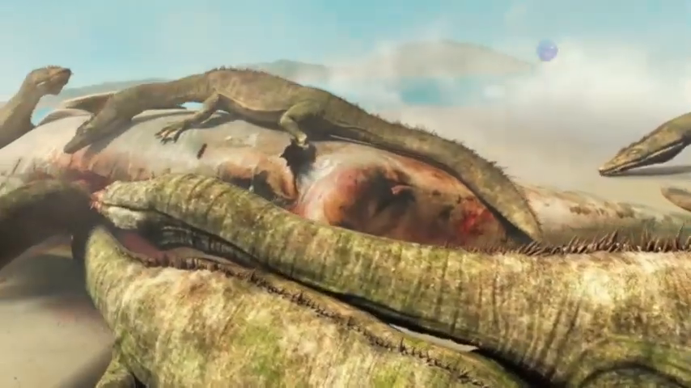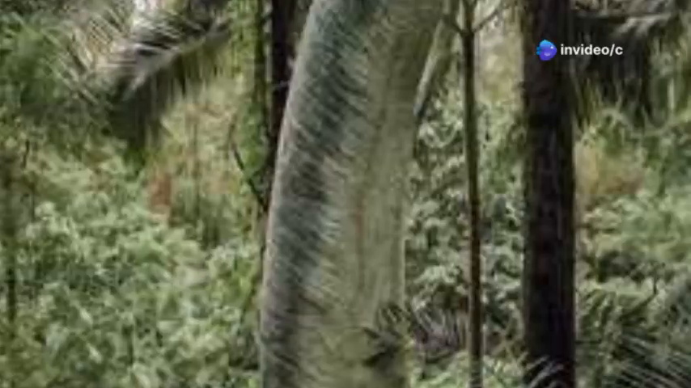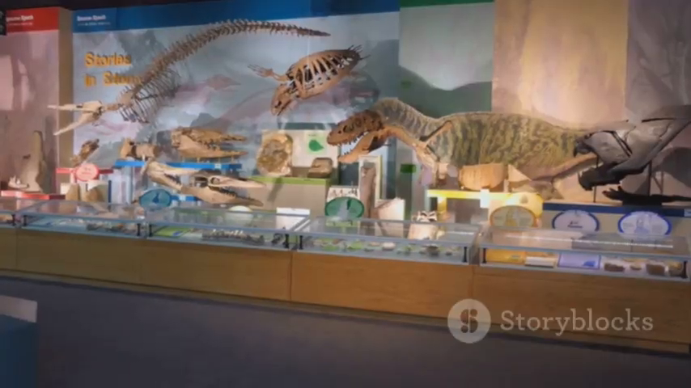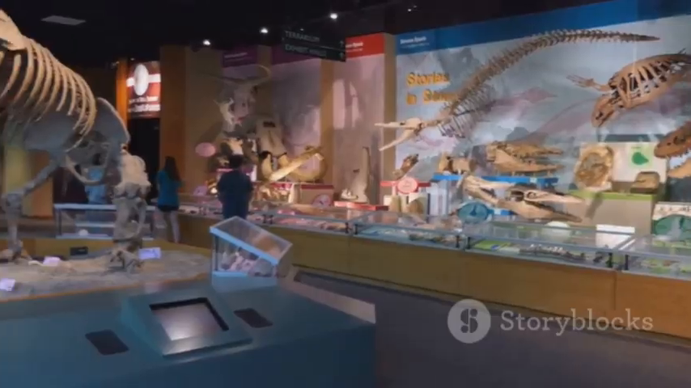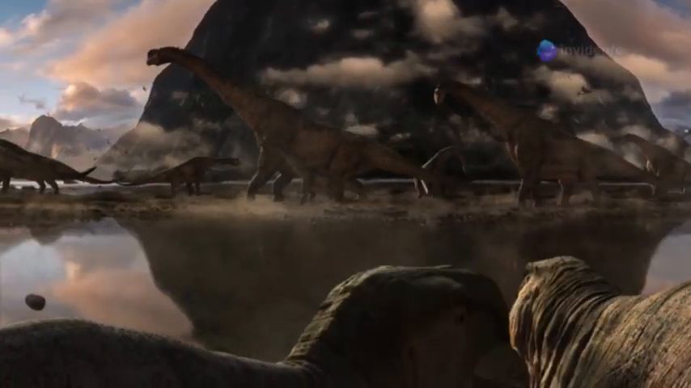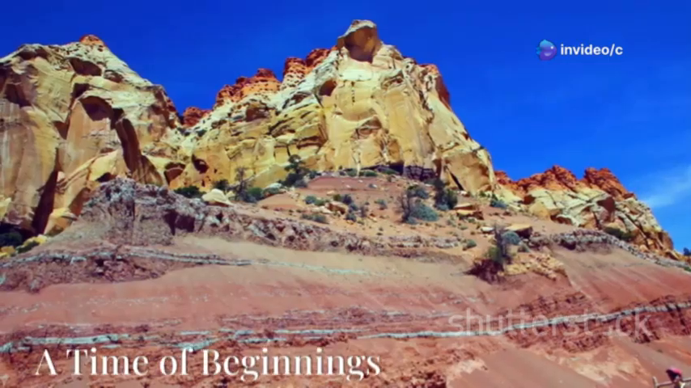The Mesozoic era is divided into three periods: the Triassic, Jurassic, and Cretaceous. Each period had its own unique climate, animals, and plants. We'll explore each of these periods and see how life evolved during this incredible time. Imagine a world without humans, where dinosaurs ruled the land. Are you ready for the adventure? Let's go!